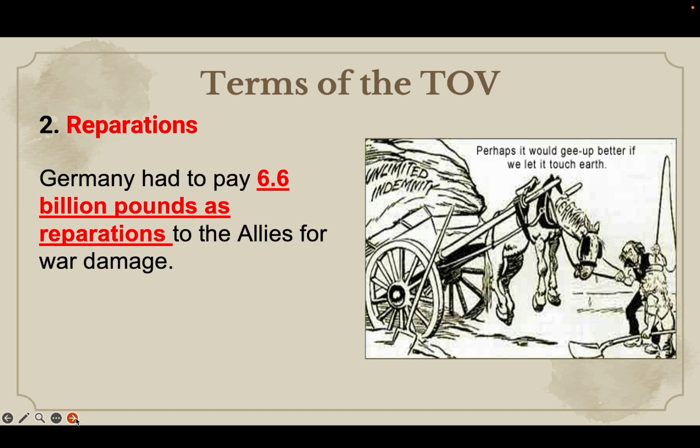Now, Germany also had to pay reparations, much the way the Germans had extracted reparations from the Russians. The Allies now extracted reparations from the Germans as well. If you look at the amount, Germany had to pay 6.6 billion pounds as reparations to the Allies for war damages.